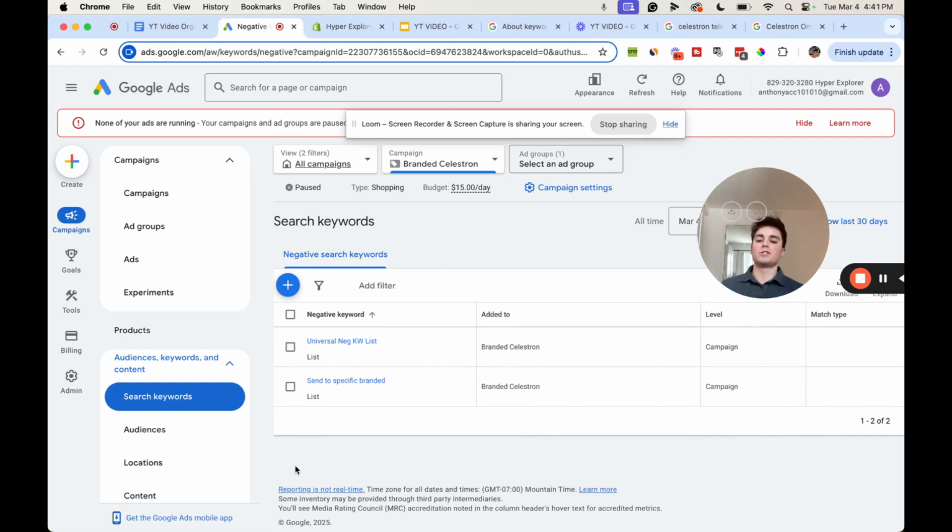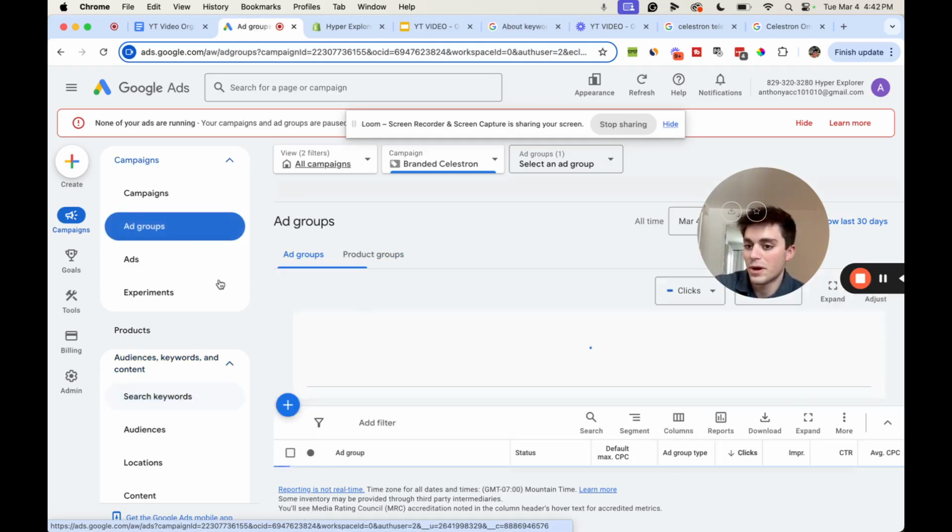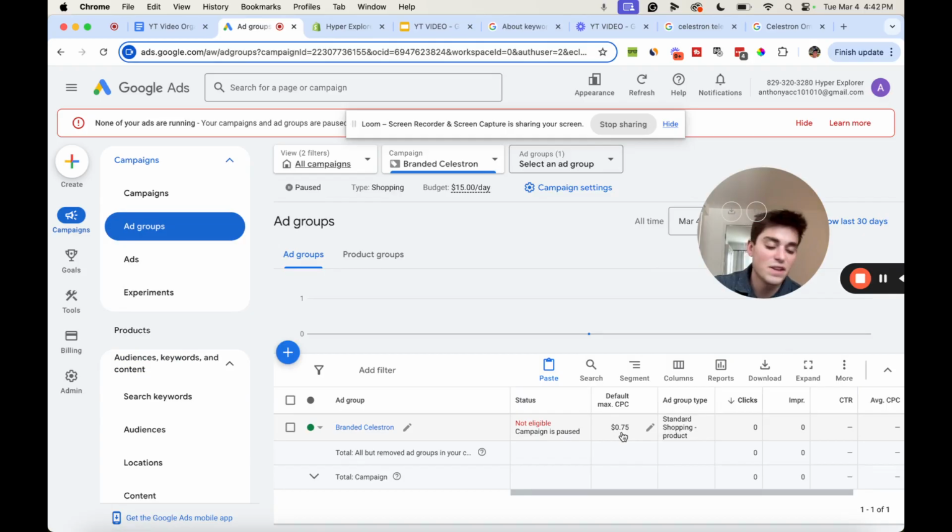So let's say someone looks up Celestron telescope. It'll feed through the generic campaign. The generic campaign won't spend it, and it'll feed to the branded campaign, and it'll tell Google, hey, we're going to spend this term, Celestron telescope, on the branded campaign, where we bid more money than in the generic. So we're telling Google we want to spend 75 cents a click for that keyword, whereas in the generic campaign, like just telescopes, we're spending a cent. For anything related to Celestron, we're willing to pay 75 cents, and anything that's Celestron related is going to feed to the branded from the generic.